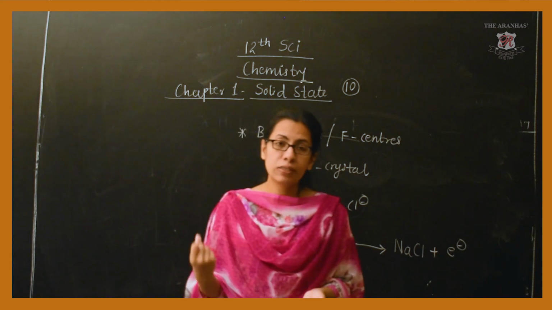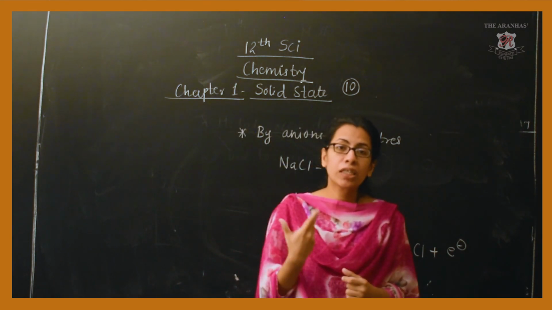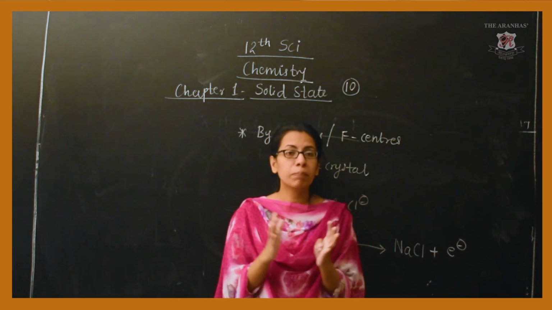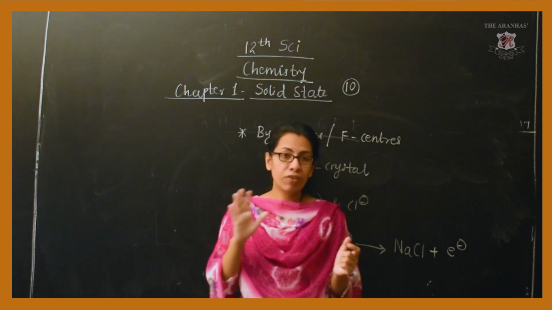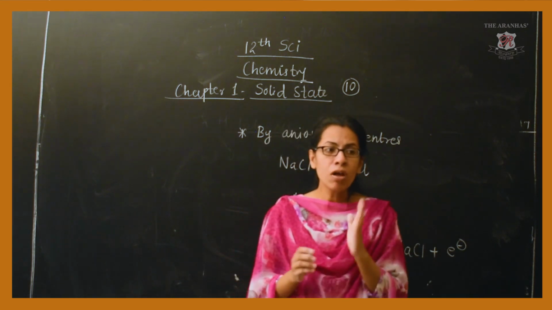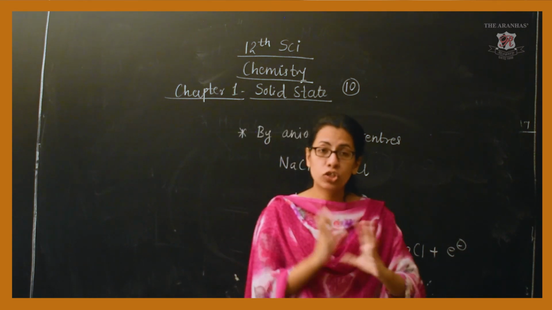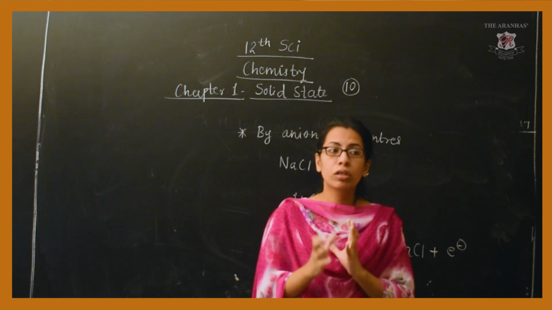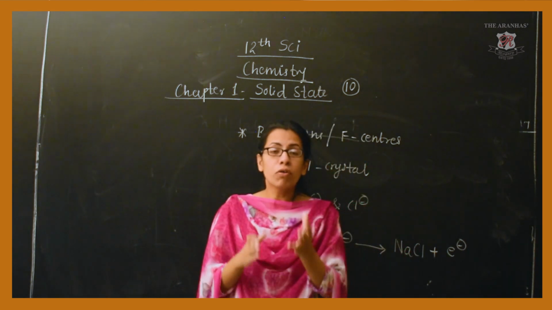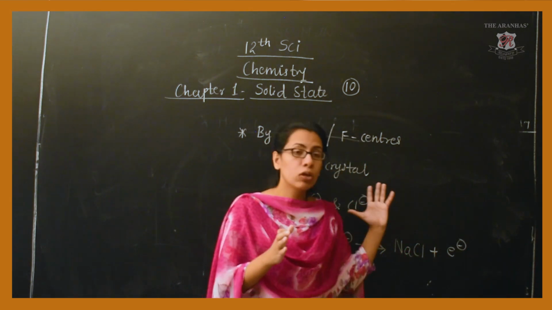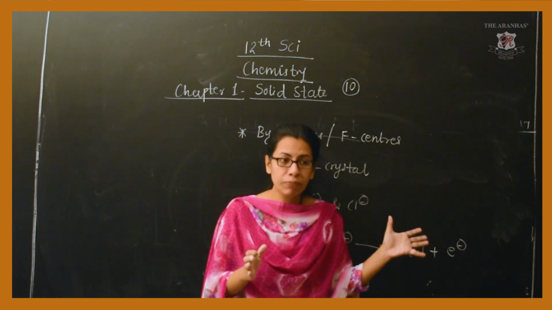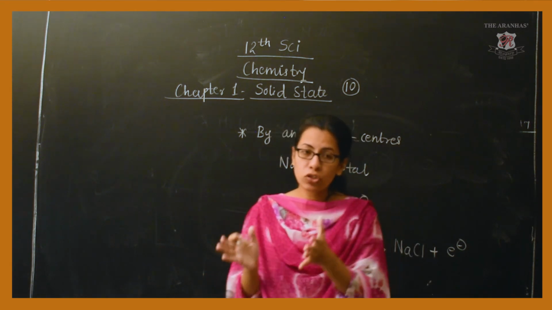Let us revise once again what were different things we saw in this complete chapter. Here we have finished with the chapter. In the beginning, we started with which one? The solid state. We saw the characteristics also. We are dealing only with the particular solid state. Different characteristics we saw.